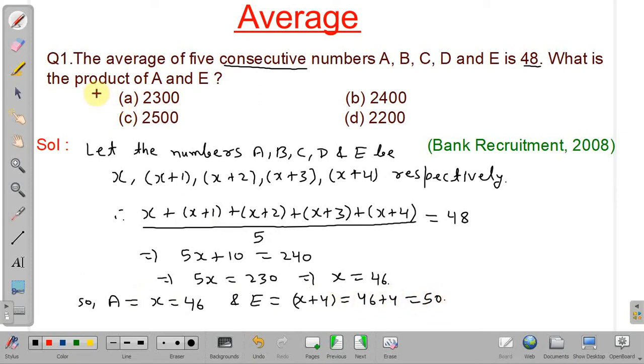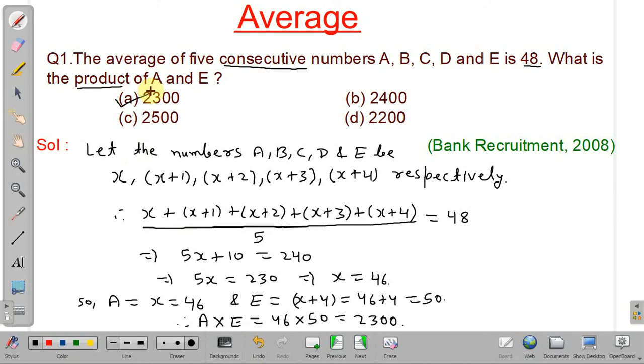But we have to find the product of A and E. Therefore, A into E will be equal to 46 into 50, and it will be equal to 2300. So our answer will be option number A.